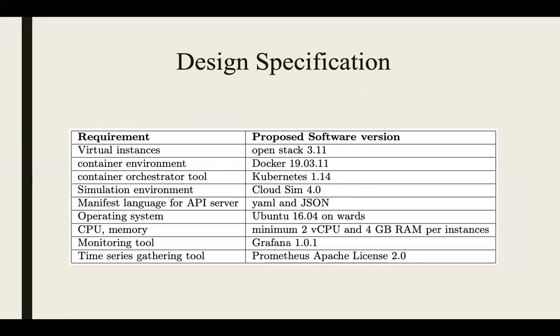And here we can see the design specification. We will prefer OpenStack basis virtual instances which provides to deploy Kubernetes master and slaves. We will prefer 3 slaves to deploy the Kubernetes node integration. Here are the list of simulation environments which are required to deploy Kubernetes master. Container environment, we will require Docker, whereas for container orchestral tool we'll use Kubernetes, and simulation environment is done with the help of CloudSim, and API server manifest is written in YAML and JSON.